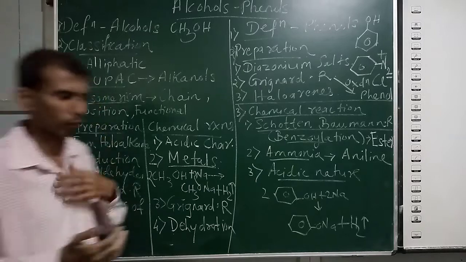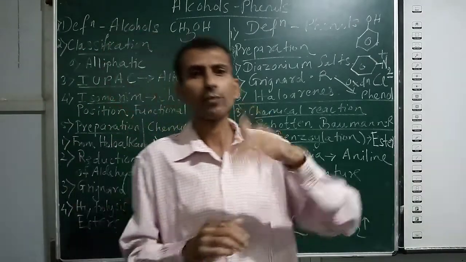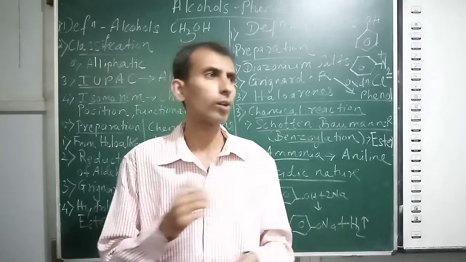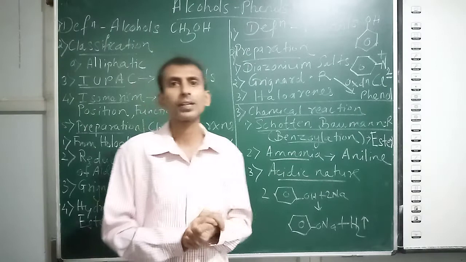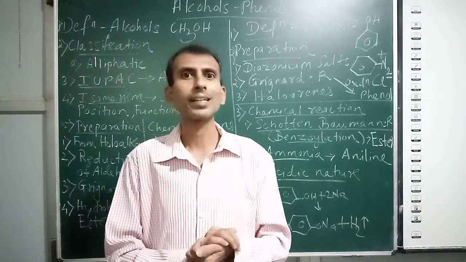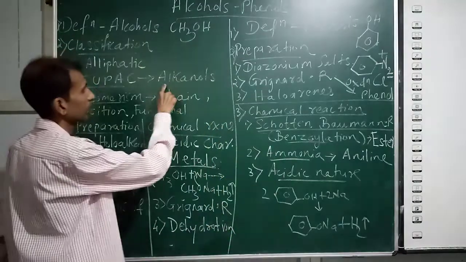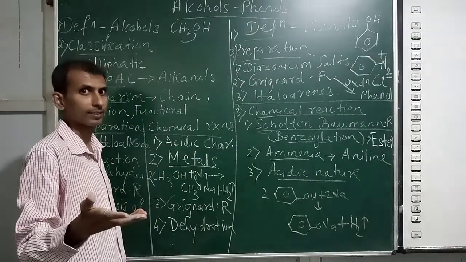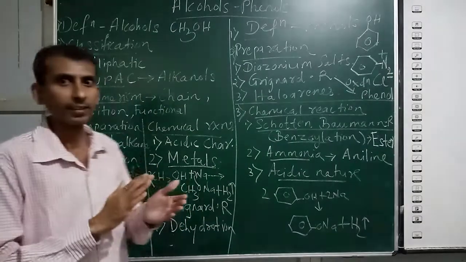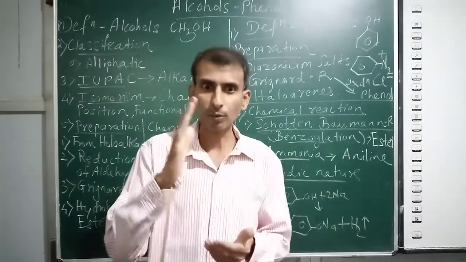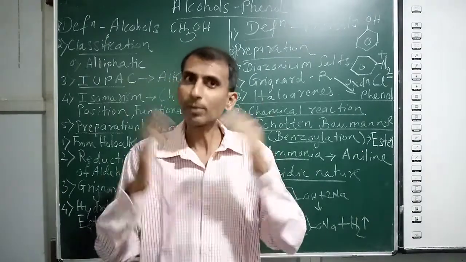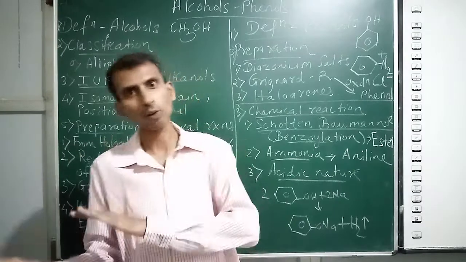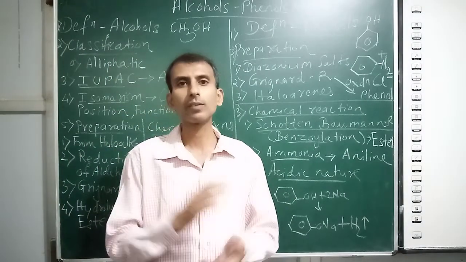IUPAC nomenclature, as you know, we have studied very easily, from lower standards, 10th, 11th, 12th. Some more examples we have seen this year. According to IUPAC nomenclature, alcohols are named as alkanols because they are obtained from alkanes. For example, in methane, CH4, replace one hydrogen by an OH group, so you get methanol, an alkanol. Similarly, you take ethane, you will get ethanol. Propane, propanol. Many examples we have seen.